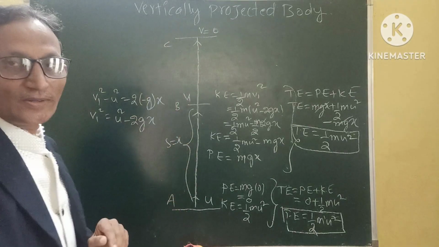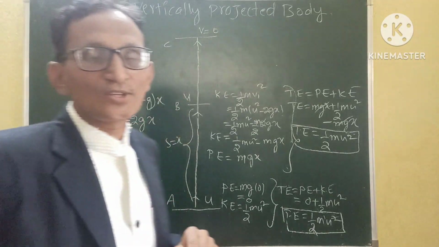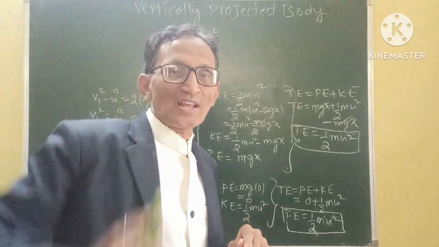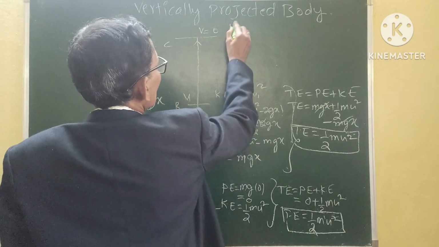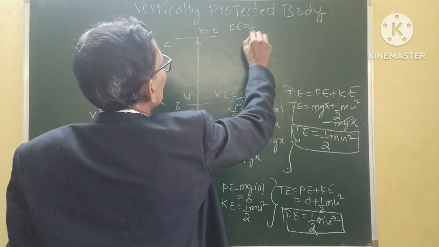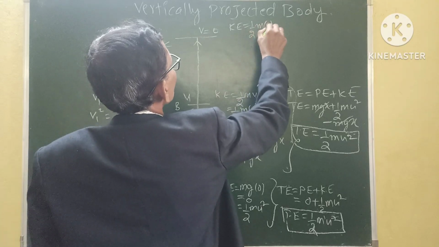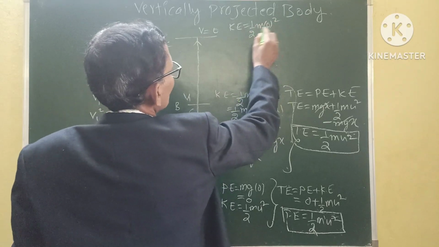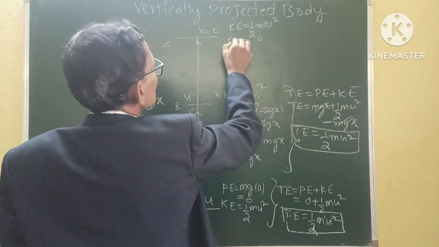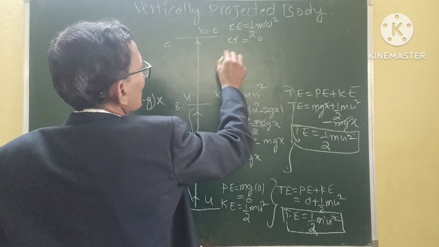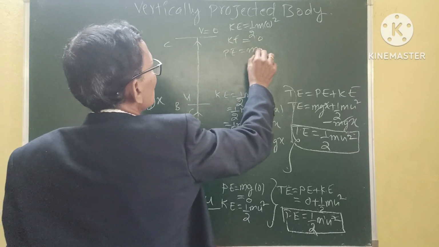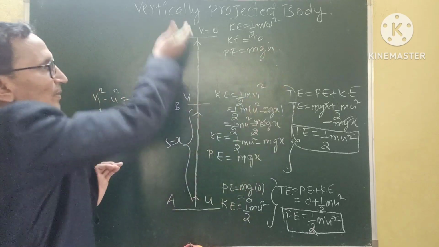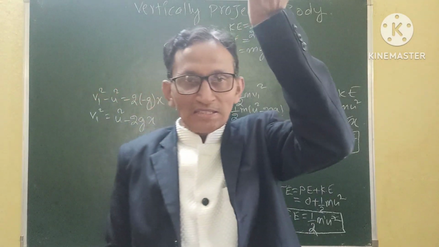Now let us see the highest point. At the highest point the velocity is 0. When the body reaches the highest point, its velocity is 0. So kinetic energy, half m v square, where v square is 0 square, is 0. So its value becomes 0. Kinetic energy is 0. Now let us see the potential energy. Potential energy is equal to mgh. It has reached a height from the ground.